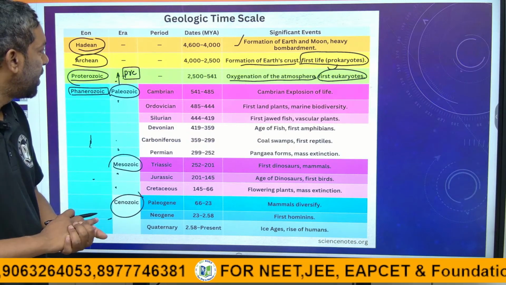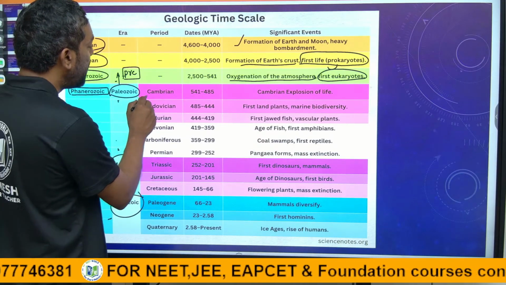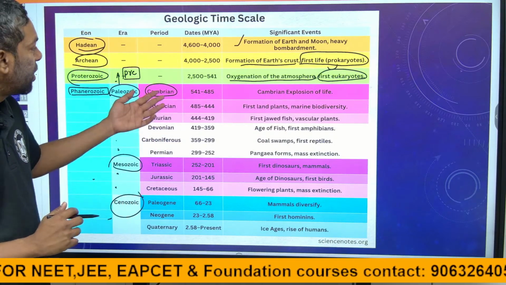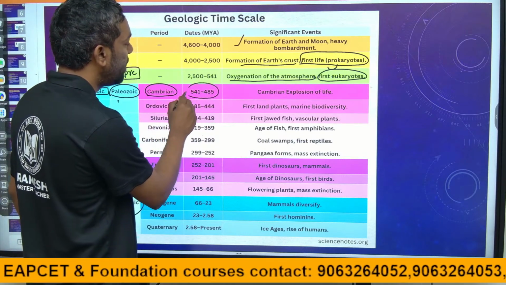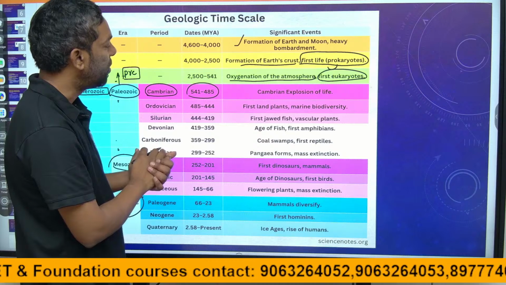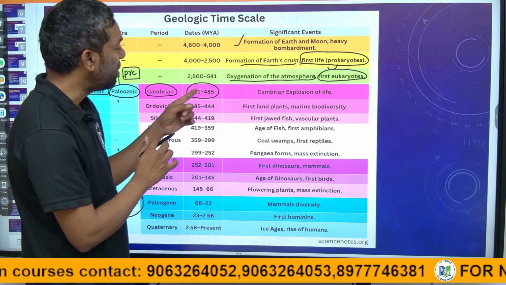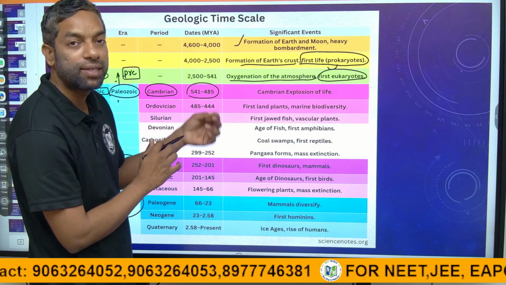So, in the Paleozoic era, there is the Cambrian period, between 541 million years and 485 million years, guys.